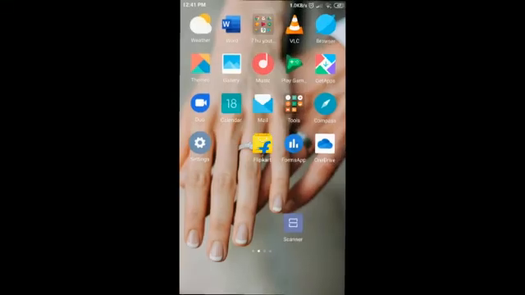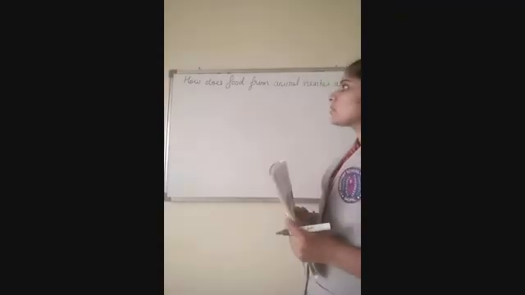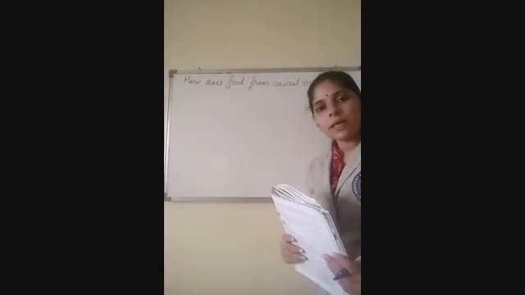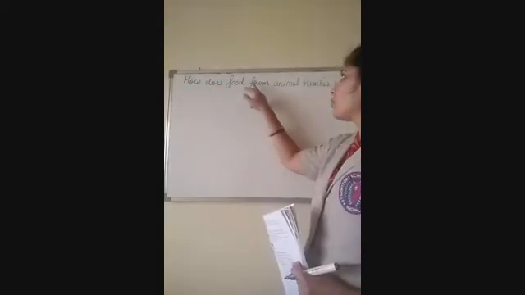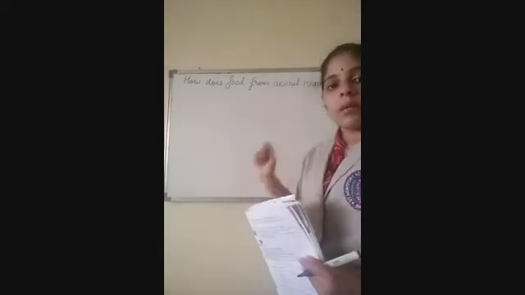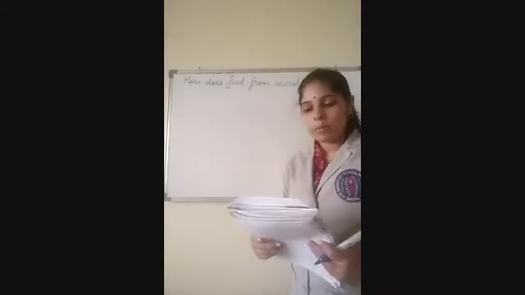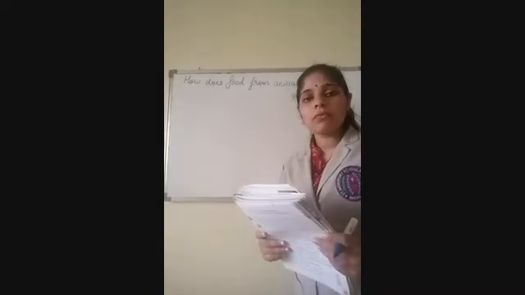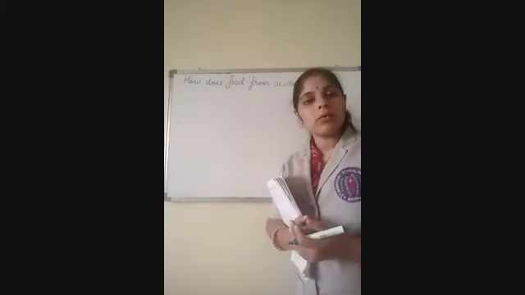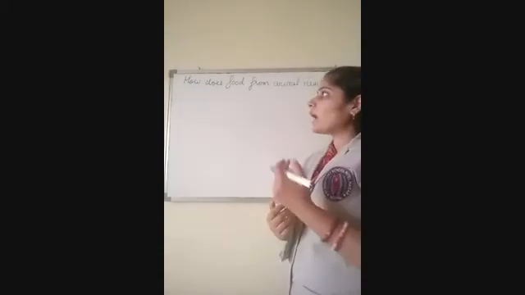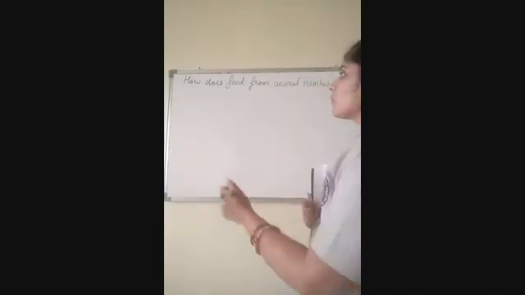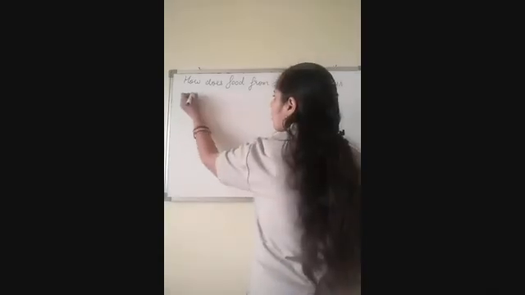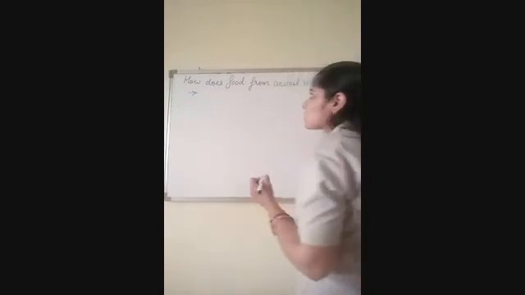I hope you might have understood what are the different foods from the animal. Now students, we are going to learn the topic, that is how does food from animal reach us. Before this topic you have learned about the journey of food from the field, like how we get the food from the field and how that food comes to our table. That is, there are different steps. In the same way, in this process also we have different steps, that is the steps in which your food is reaching your table.